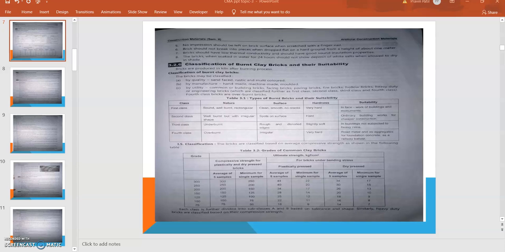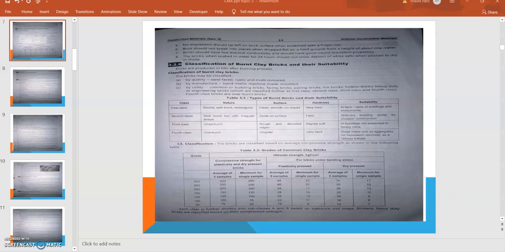Then third class is underburnt. Surface texture is rough with distorted edges, and it is not perfectly shaped. Hardness is slightly softer than second class brick. It is used in building, but not suitable for heavy rain works. Then fourth class brick is overburnt, irregular in shape, and very hard. It can be used as road metal, as an aggregate replacement, in foundation concrete, and as railway ballast. So this is the classification according to their suitability.